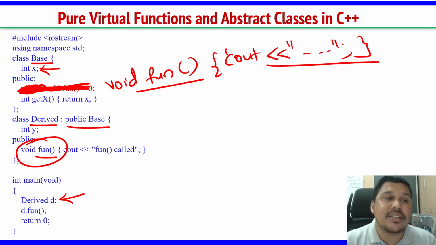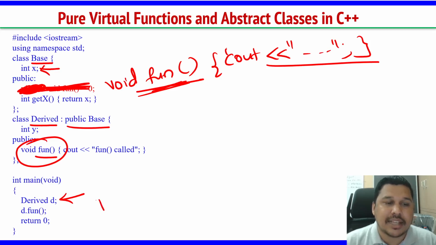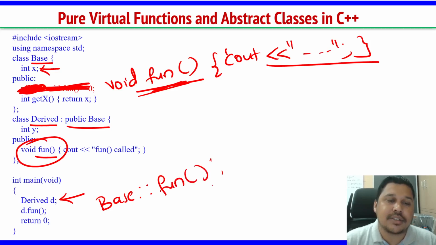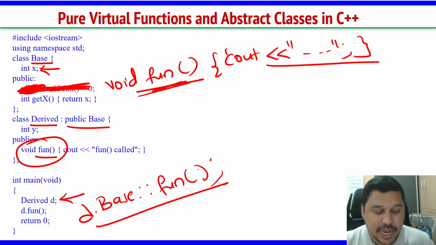But how do I access the parent class function fun? One way is you can write the base class name, then colon colon, then fun, like this. When you write like this, what will happen? You can write d dot base colon colon fun. With this, the base class function can be executed, right?